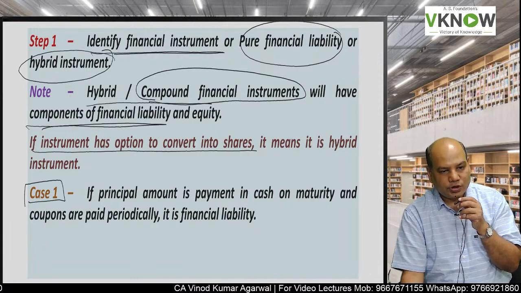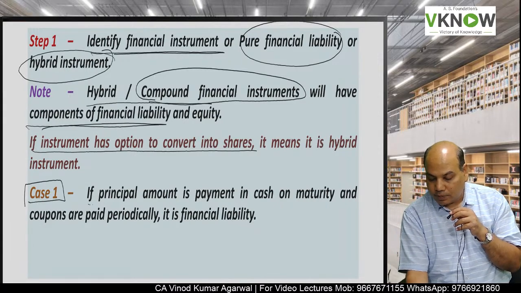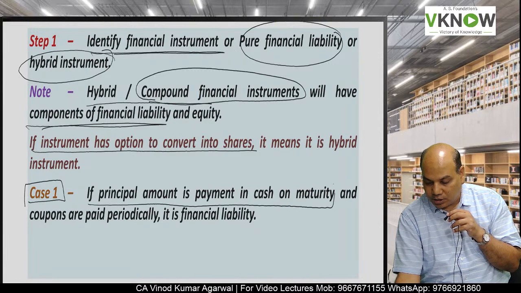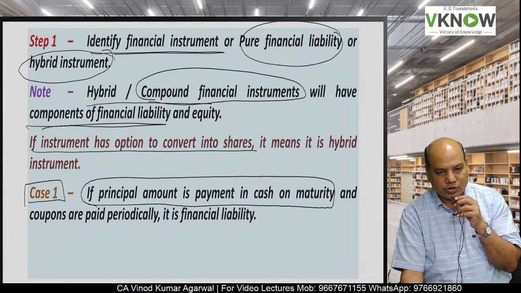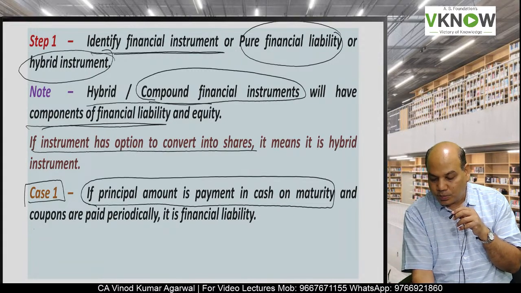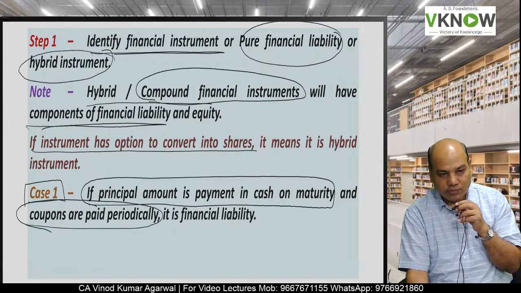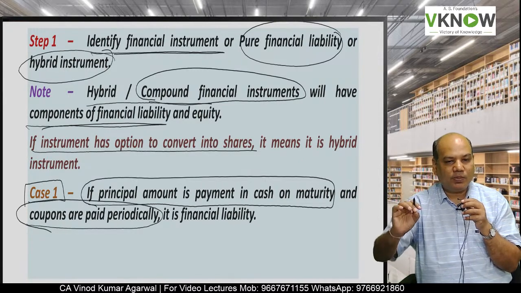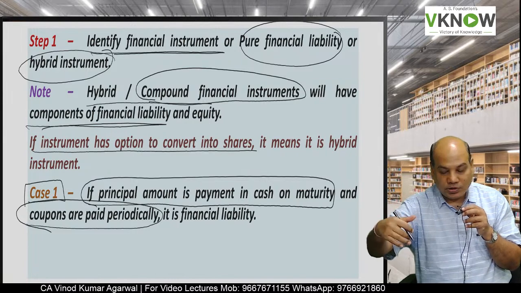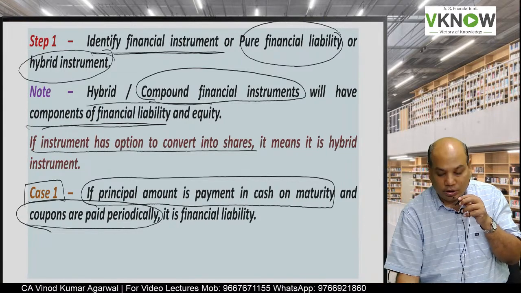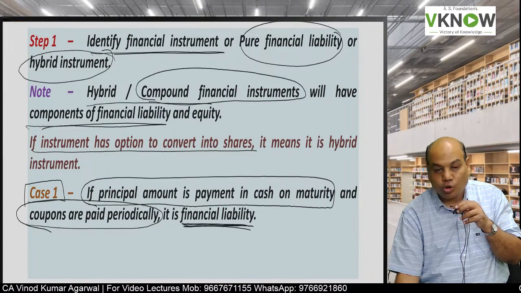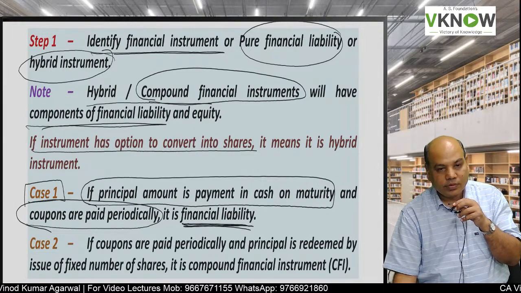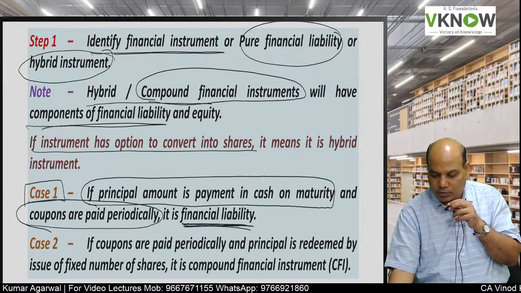See what kind of question can be asked. If the principal amount is payable on maturity in cash and coupons are paid periodically, so there is only coupon payment and principal payment, but principal is paid in cash on maturity, then it is a pure financial liability.